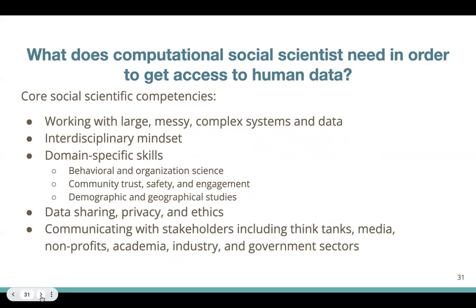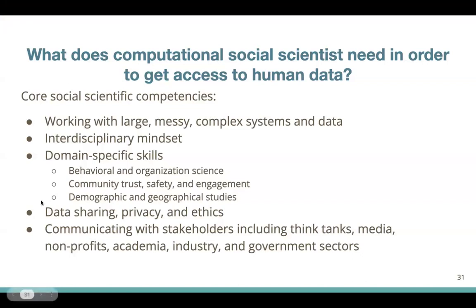And dealing with these sectors might require different norms of operation, different standard operating processes, but you would have to navigate all of these differently depending on what data you want to get access to.